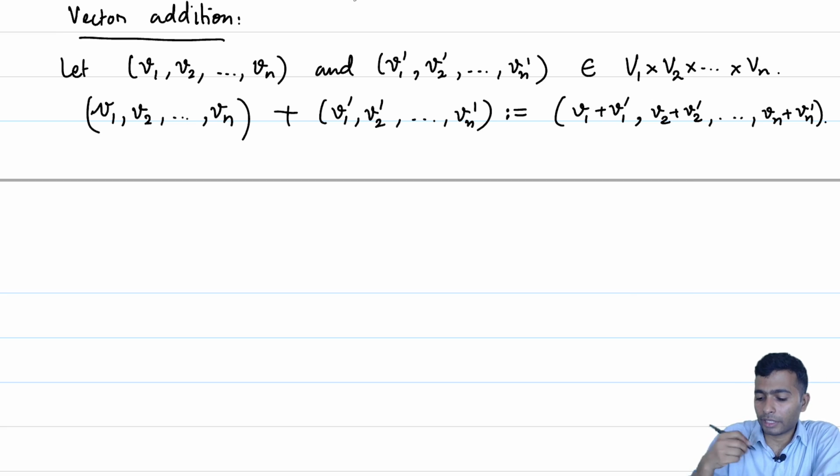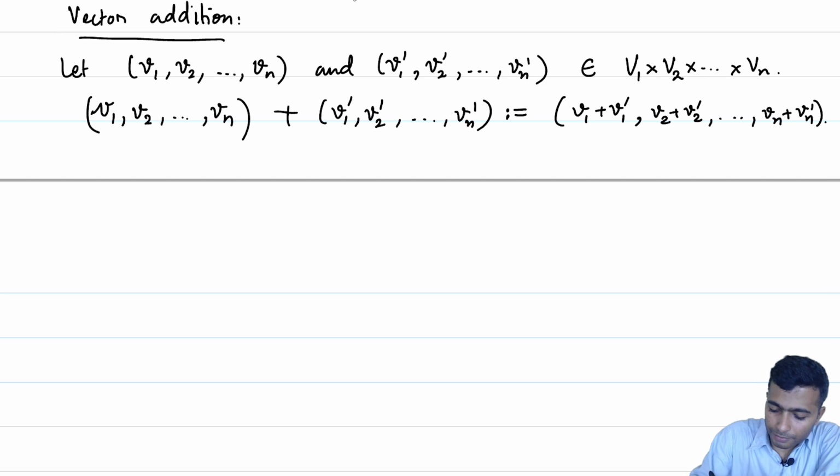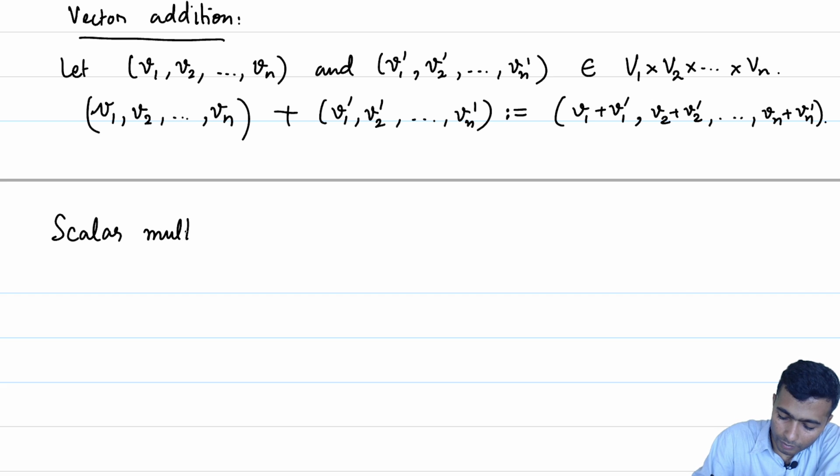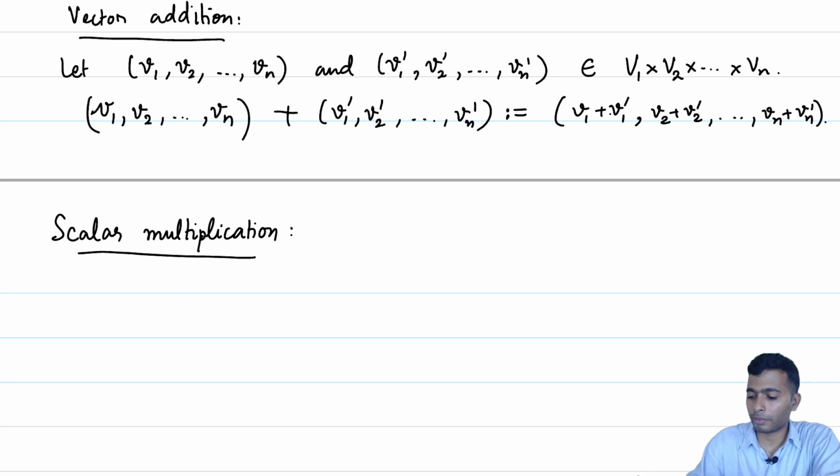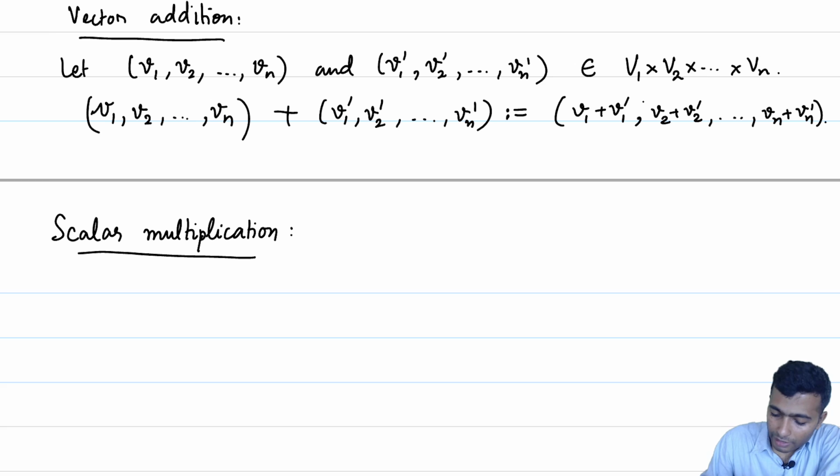Similarly, we will define scalar multiplication also component wise. Needless to say, these are closed operations both, but it is something which you should certainly check. v1 plus v1 prime is going to be an element of V1 again, because V1 is closed in vector addition, and similarly for all components. So, now let us define scalar multiplication.